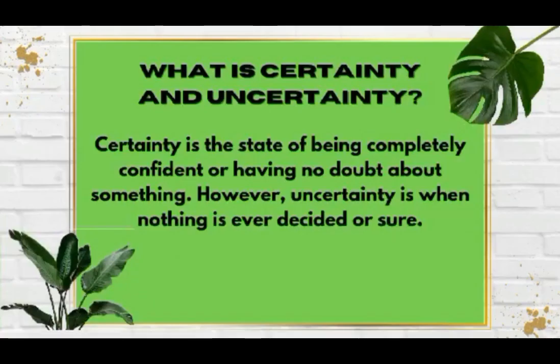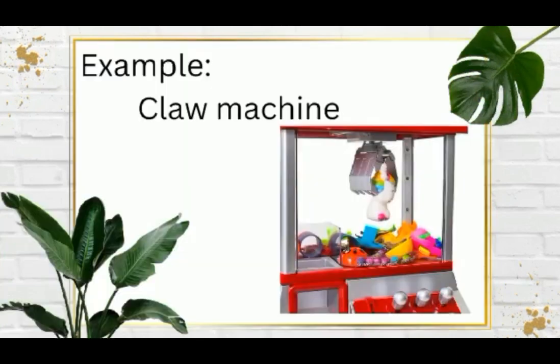What is certainty and uncertainty? Certainty is the state of being completely confident or having no doubt about something. However, uncertainty is when nothing is ever decided or sure. Para lubos niyong maintindihan kung ano ang kaibahan ng certainty and uncertainty, magbigay tayo ng example.